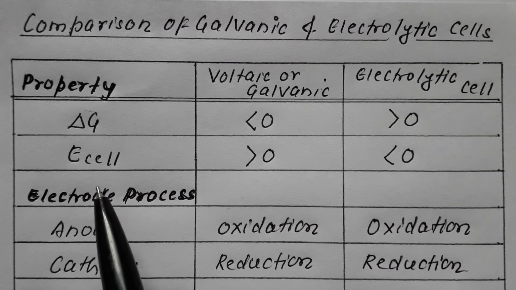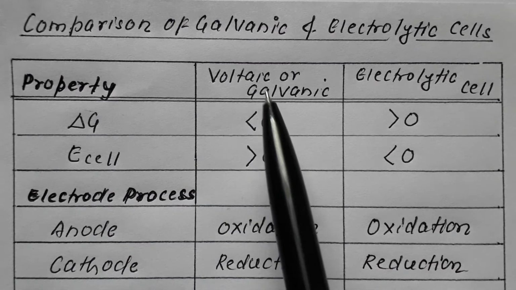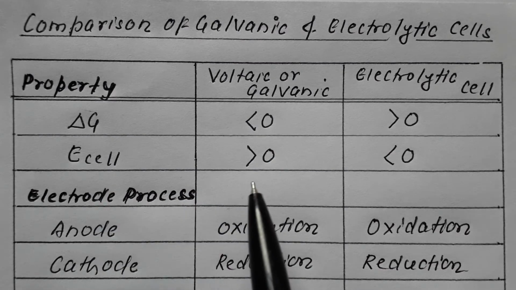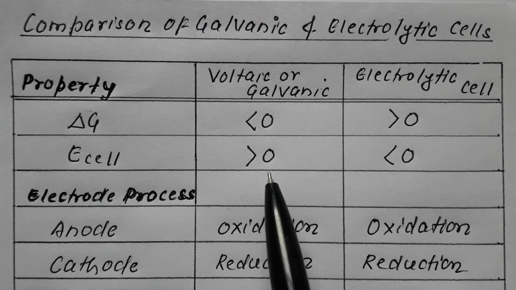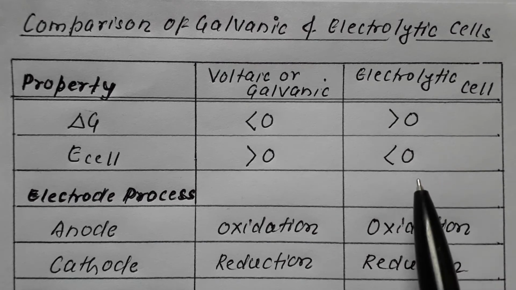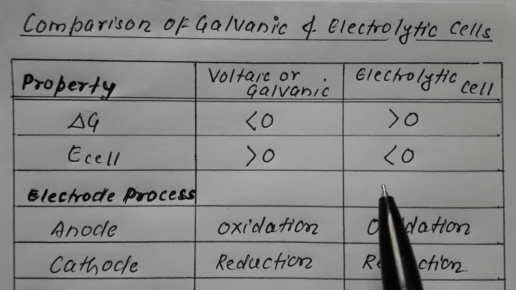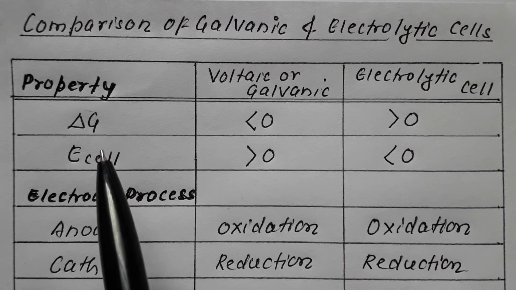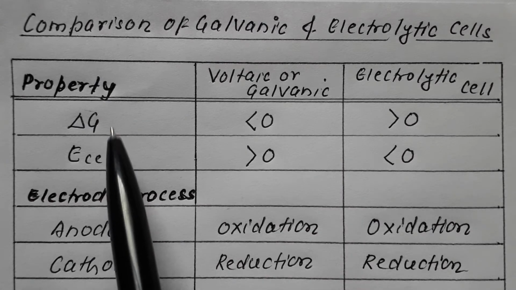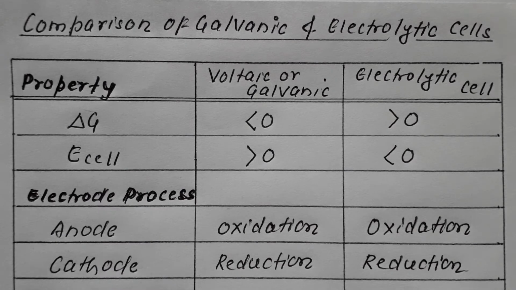If we talk about the EMF of the cell, in a voltaic or galvanic cell the EMF is greater than 0, a positive value. In an electrolytic cell it is less than 0, a negative value. So with respect to property, we have discussed two: the Gibbs free energy and the EMF of the cell.